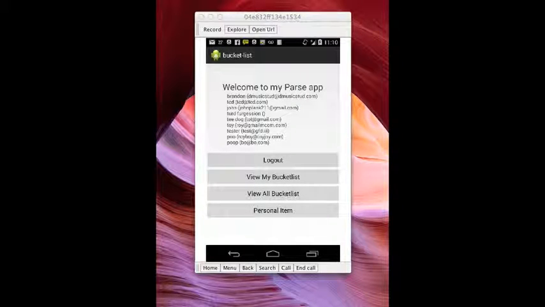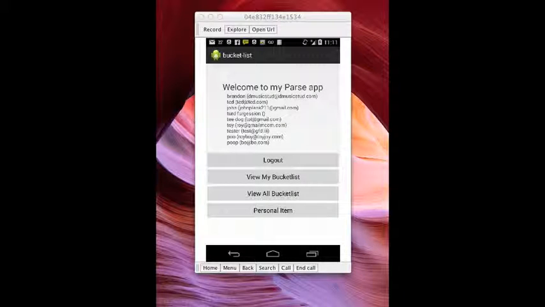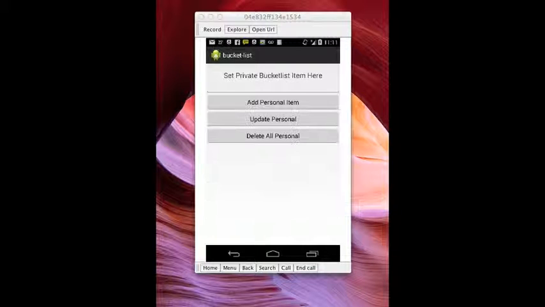If we go to view all bucket lists, we'll wait for this to reload. Now you see that there is no private item. You don't see the cash there for Poop, so the private data hasn't been shared out. We'll go to personal item so we can add some for this guy.